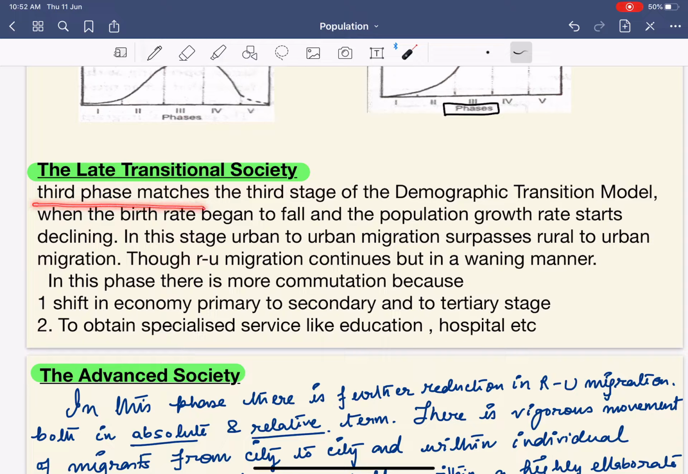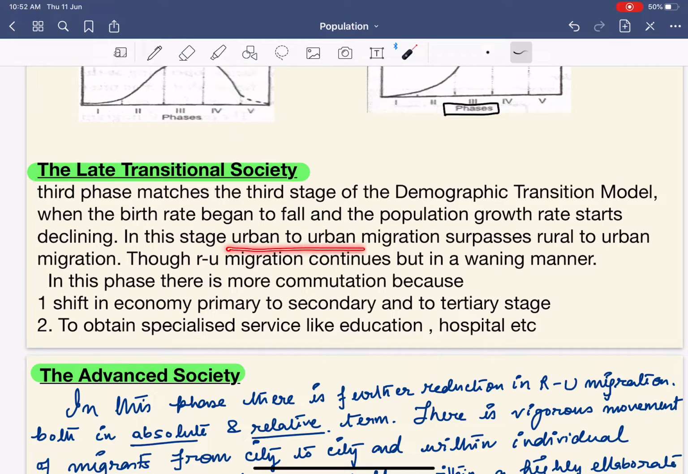Next, the late transition stage. This phase matches the third stage of the demographic transition. As you remember, in the third stage, the birth rate fell and the growth rate of the population declined. Though the population increased, its growth rate declined. Hence, in this stage, urban-to-urban migration surpasses rural-to-urban migration.